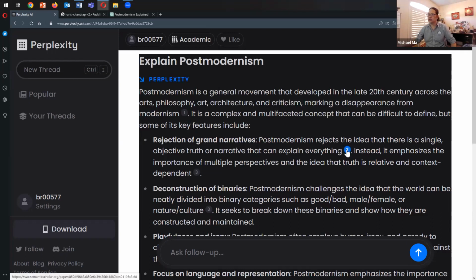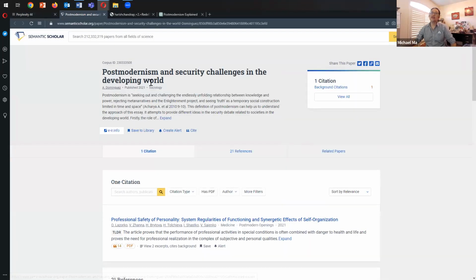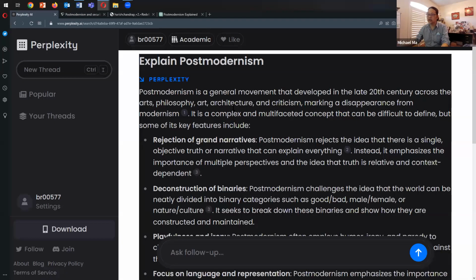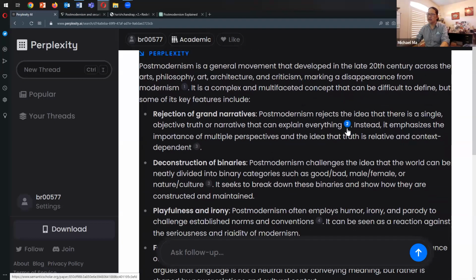What's number 2? Let's see. It takes us to Semantic Scholar, and it's found through Semantic Scholar another article called Postmodernism and Security Challenges in the Developing World. So this is much more of an international relations and security article. Again, I'm not so sure if it's that useful here.